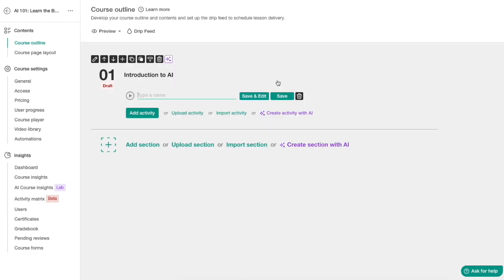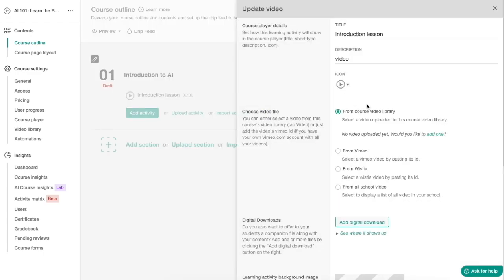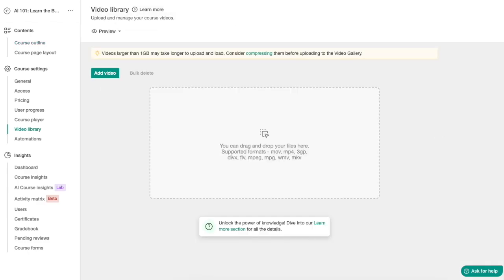So let's add video, let's add introduction, then let's click on save. And then what we're going to do is we can upload a video. And this one is a bit of a confusing part for me at least. It doesn't allow you to directly upload a video, but you need to click on this no video you uploaded yet, would you like to add one, and then click on the add one, and then you can drag and drop a video into this view.